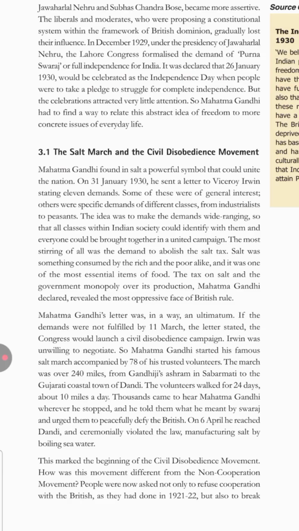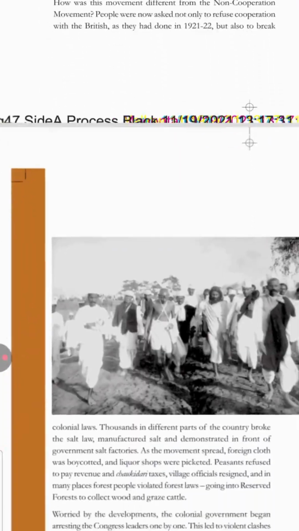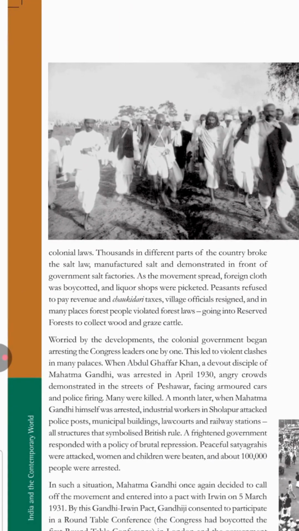Now, this marked the beginning of the civil disobedience movement. What is the difference between the non-cooperation movement and the civil disobedience movement? Non-cooperation, as the word says, meant we are not cooperating with the British, we are not going to work in the offices and all that. But in the civil disobedience movement, they still boycotted the foreign goods, they still boycotted everything. But here, one thing extra they did was they stopped paying taxes. You got it? They stopped paying taxes.